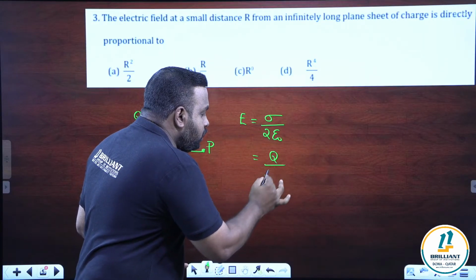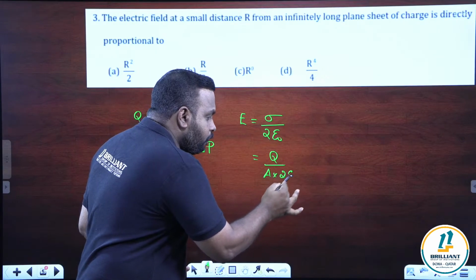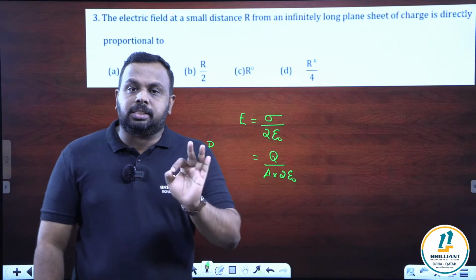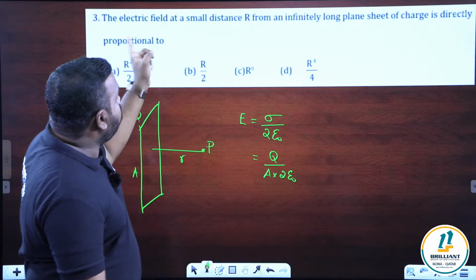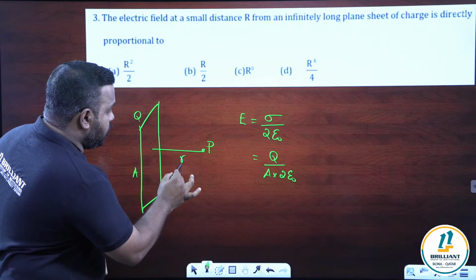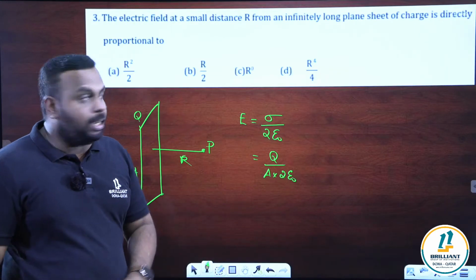Q by A into what? 2 epsilon naught. This is the formula for electric field intensity in terms of Q. Now what is the question? The point is at a distance r, and the question is given as capital R. Yes, the distance is capital R.